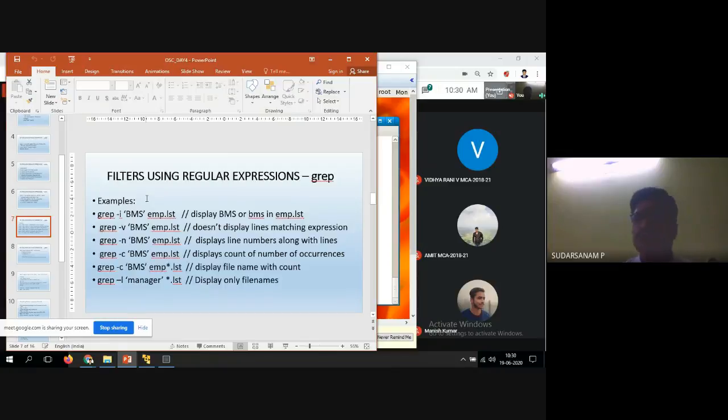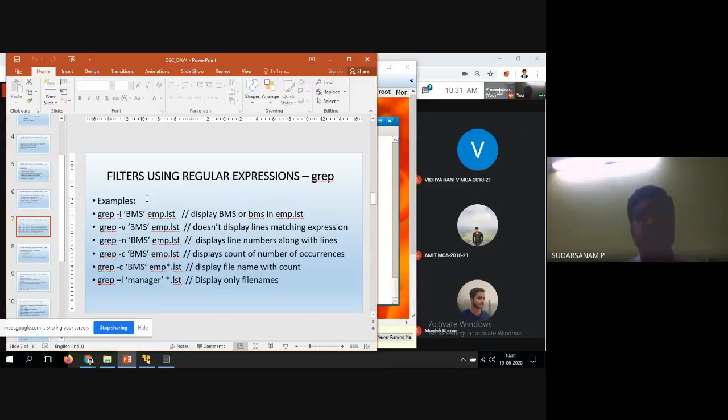But case sensitive without options. Suppose you want both versions, that is the ignore case, either capital letters or small letters, you can go for -i. Another one is -v, which means other than that name, the remaining lines will be displayed. -n means line numbers will be displayed. -c means count the number of occurrences of that particular name in that particular file.